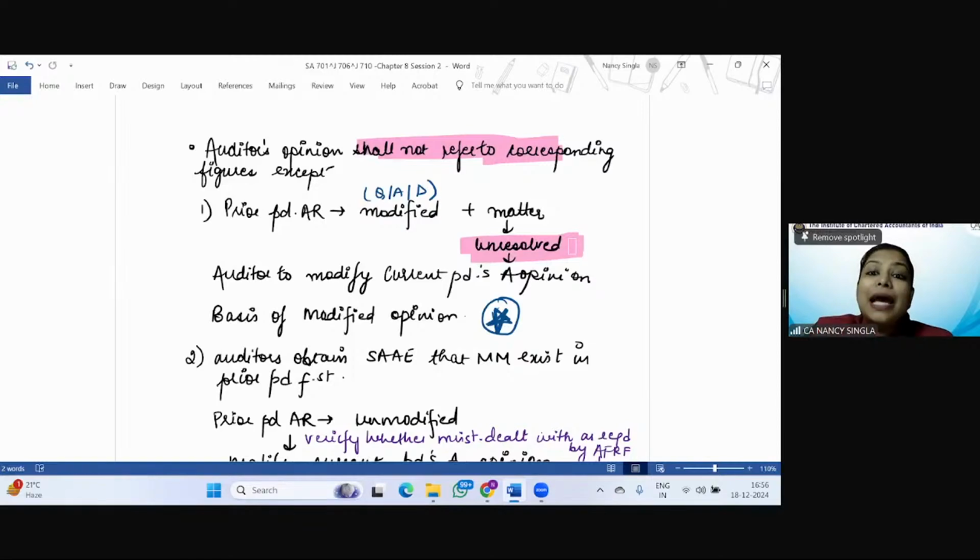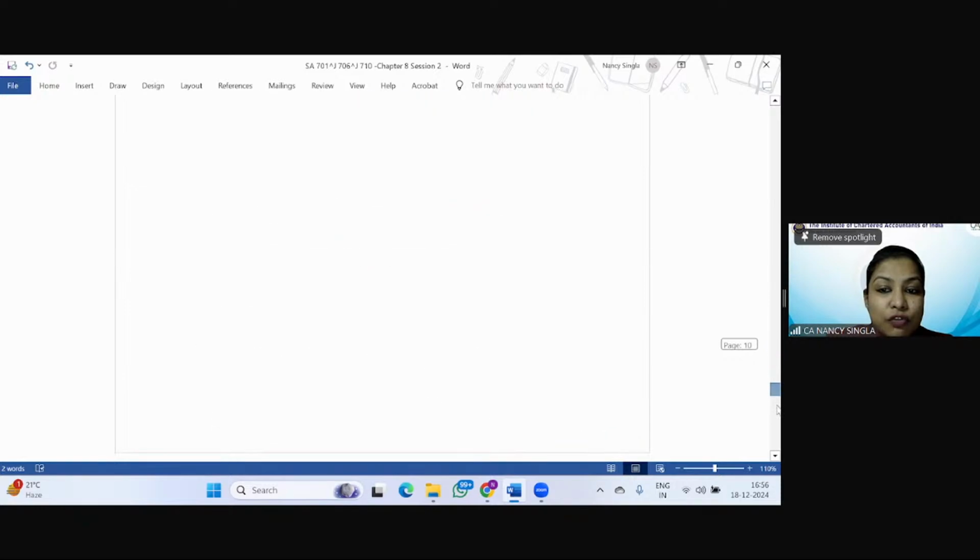But if the prior period audit report was modified and the matter is still unresolved, the auditor is going to modify the current period's audit opinion. Why? Because you all know that opening plays an important role in calculating the closing. So if the prior period modification is still there, still unresolved, the auditor is going to modify the current period's audit opinion. And in the basis of opinion paragraph,